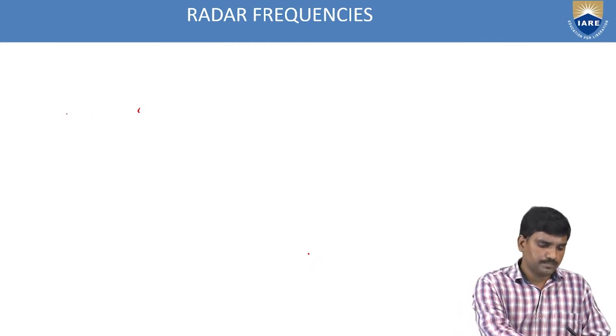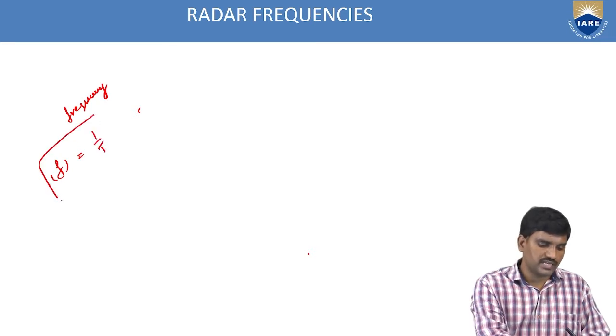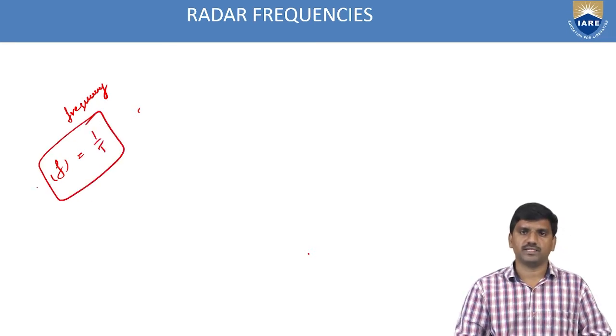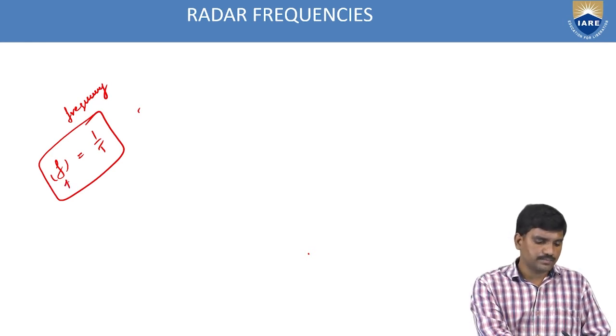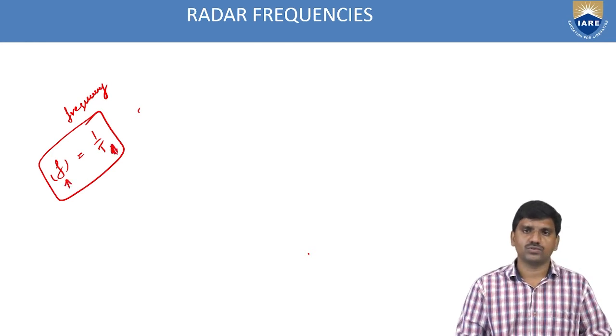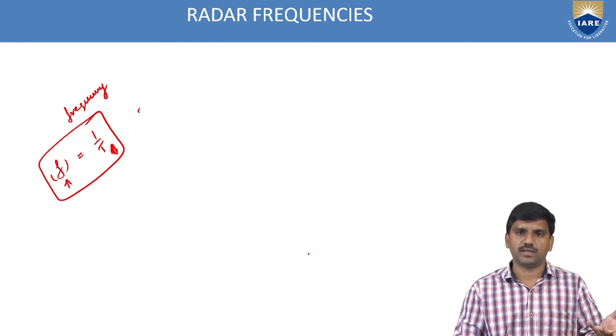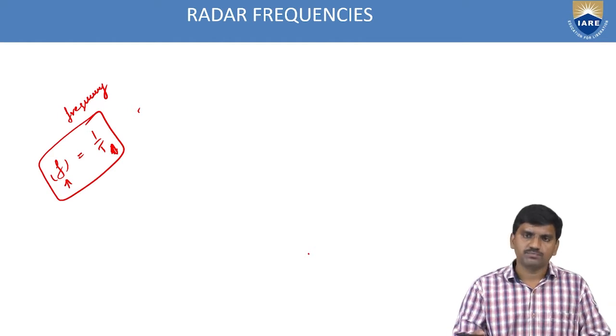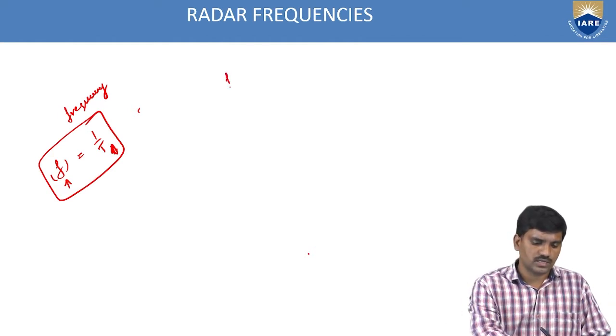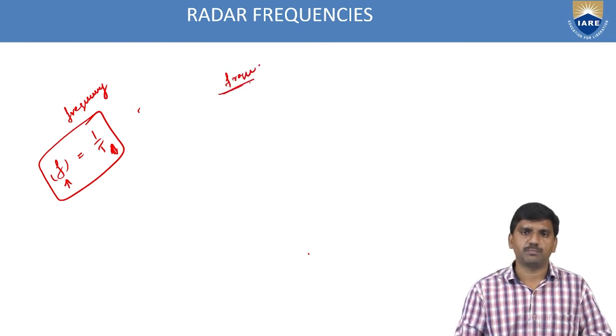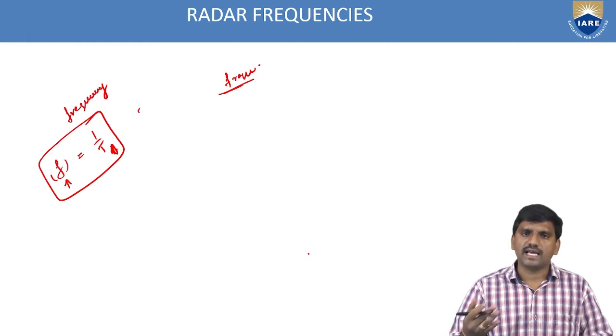So frequency is nothing but the number of cycles per second. Mathematically, F is equal to 1 by T. So if the frequency is high, the time period is very low. That is the relationship between frequency and time. Every system has some sort of frequency bands, and radar also has some specific bands in order to operate.